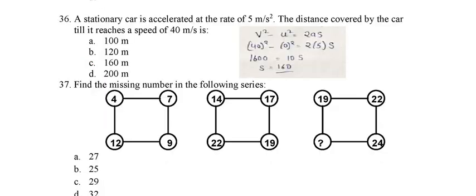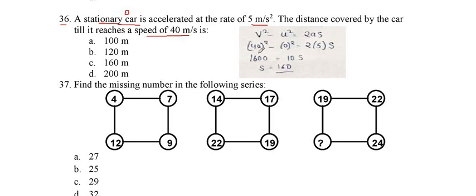Now we go for the next question, question number 36. A stationary car is accelerated at the rate of 5 meter per second square. The distance covered by the car till it reaches a speed of 40 meter per second is. So we first see the unit. The unit is the same. The initial speed of the stationary car is 0. The formula is final speed square minus initial speed square is equal to 2as.